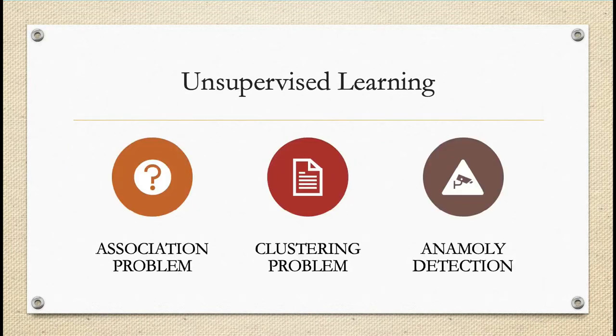Unsupervised learning can be used to solve association problems or clustering problems. Now, association problems basically involve discovering patterns in data, finding co-occurrence and so on. A classic example of an association problem would be a relationship between bread and jam. So people who tend to buy bread also tend to buy jam. Over here, it is all about finding associations about items that frequently co-occur or items that are similar to each other. Now, apart from association problems, unsupervised learning also deals with clustering and anomaly detection problems.